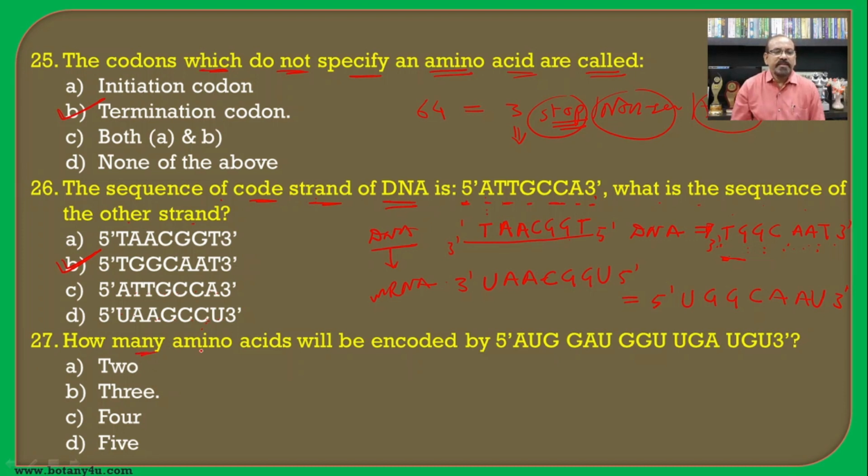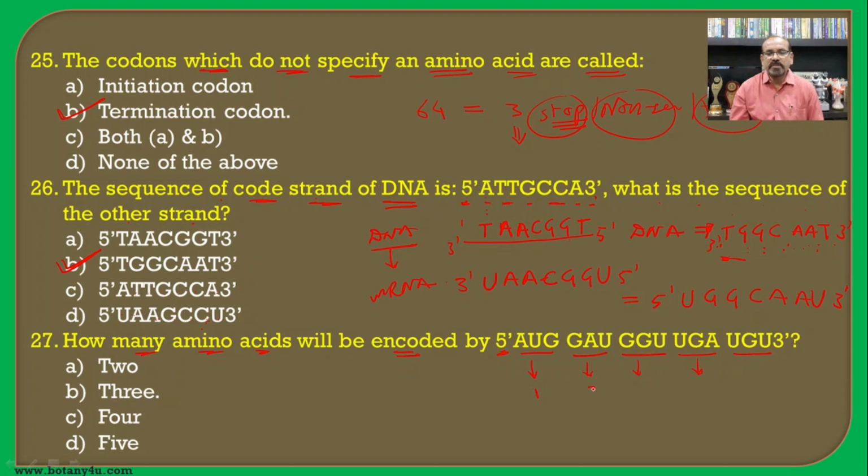Then how many amino acids will be encoded by 5'-AUG, GAU, GGU, UGA and UGU. So this one is the initiation codon, then the remaining codons will also specify amino acids.